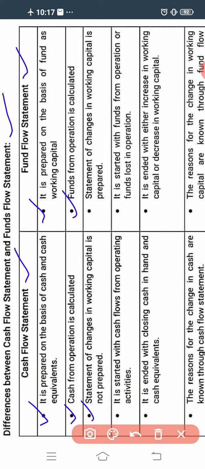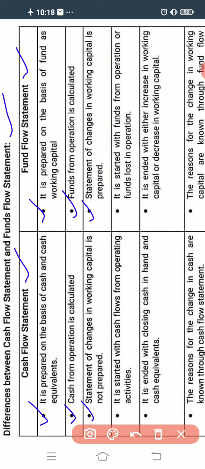The third one is that in the cash flow statement, the statement of changes in working capital is not prepared, whereas in the fund flow statement, the statement of changes in working capital is prepared.